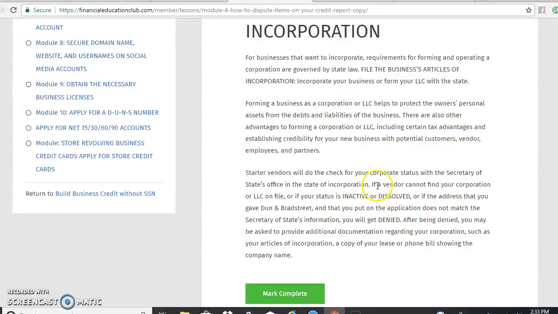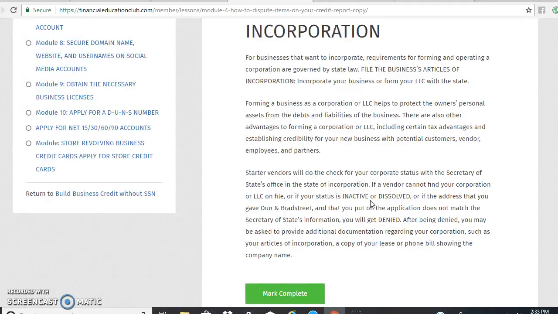Starter vendors will do checks for you for your corporate status with the Secretary of State's office in the state of incorporation. So whenever you go to apply for credit, all they have to do is go to the Secretary of State, make sure that you are a legit corporation or LLC, and they also want to see what your status is.